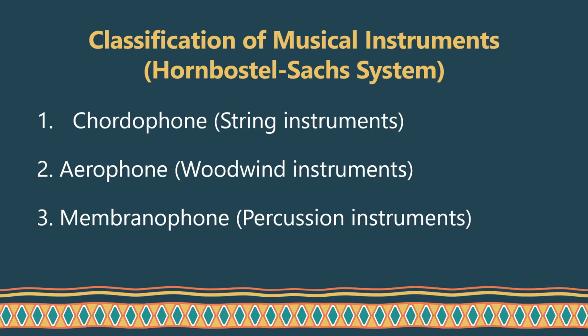Classification of musical instruments according to the Hornbostel-Sachs system. Number 1. Chordophone or the string instruments. Number 2. Aerophone or the woodwind instruments. Number 3. Membranophone or the percussion instruments.